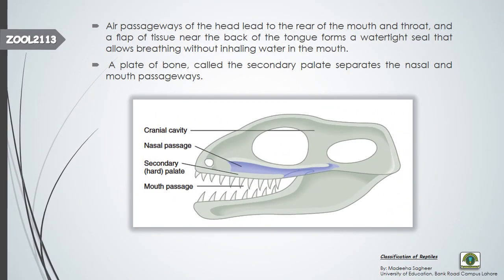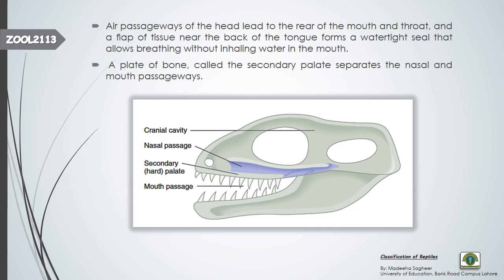Well, air passageways of the head lead to the rear of the mouth. Rear means the back of the mouth. This is the air passageways and throat, and a flap of tissue near the back of the tongue forms a watertight seal that allows breathing without inhaling water into the mouth. Water cannot enter the area during their breathing. They breathe without inhaling water.